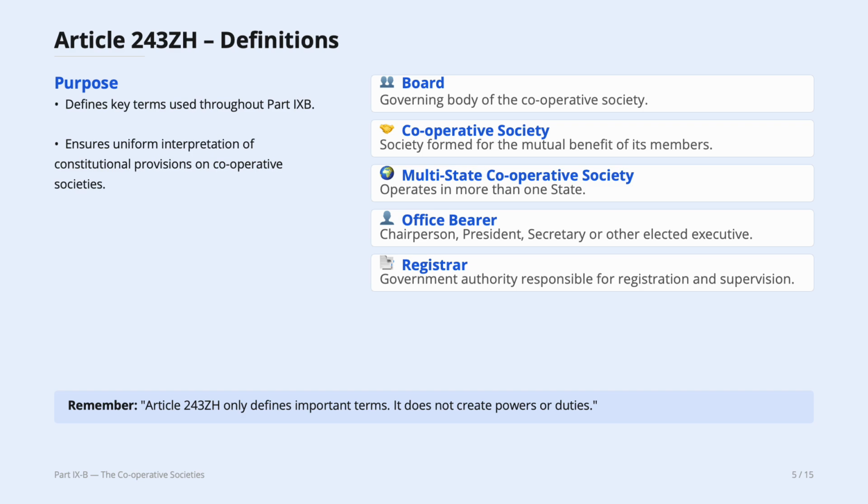Office bearers, chairperson, president, secretary, and other elected executives, and registrar, government authority responsible for registration and supervision of cooperative societies, who is a government employee and who will handle the registration and supervision of cooperative societies. Okay, in Nagaland, in the cooperative department, the highest rank is registrar. Okay, it's not director, it's not commissioner. They use the term registrar. Remember, Article 243ZH only defines important terms. It does not create powers or duties, just a definition.